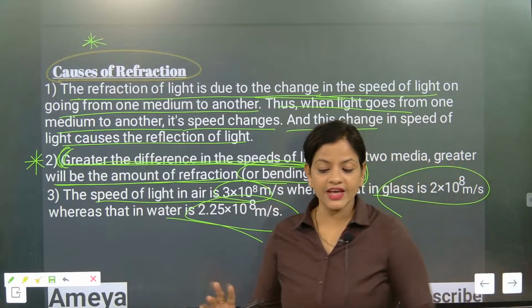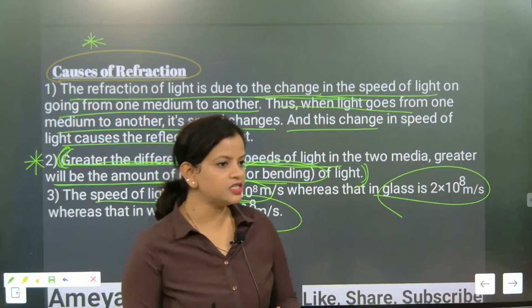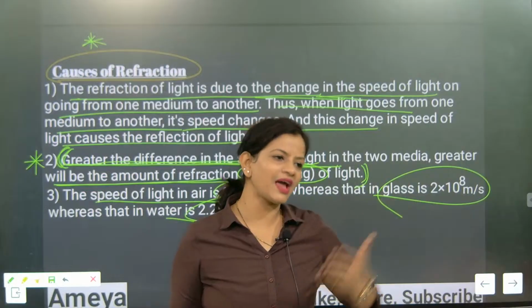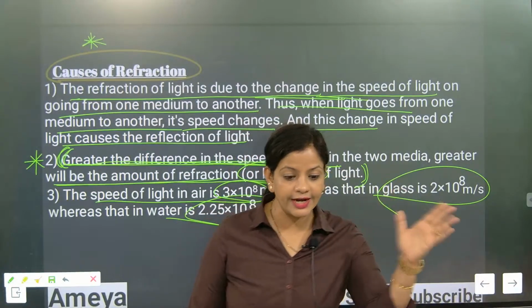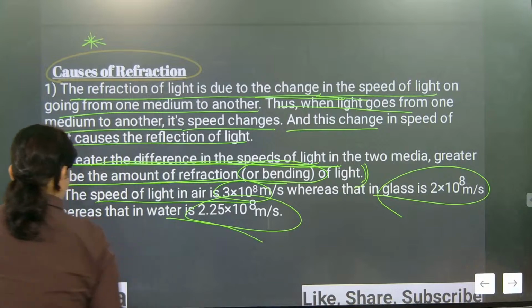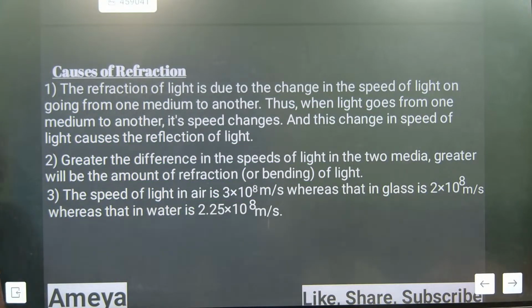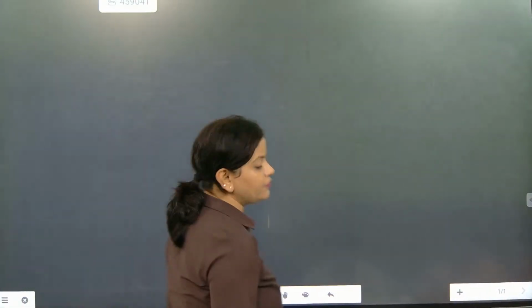When the speed variation is maximum. Understood? Speed difference is maximum. That means what? Optical density is highest. Greater optical density. So let's note down how this is happening. Now come on, let's have a look at this.